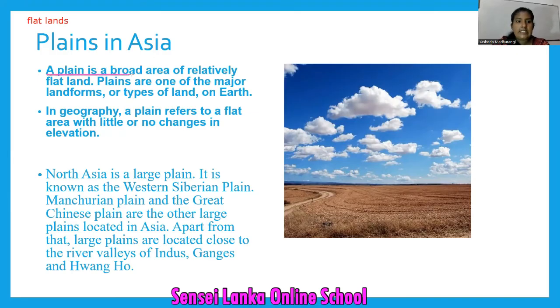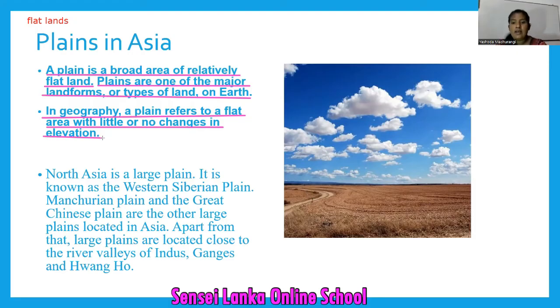A plain is a broad area of relatively flat land. Plains are one of the major landforms or types of land on Earth. In geography, a plain refers to a flat area with little or no changes in elevation.